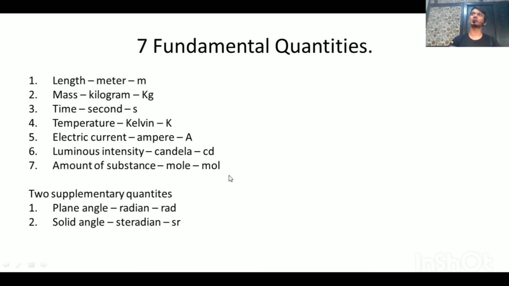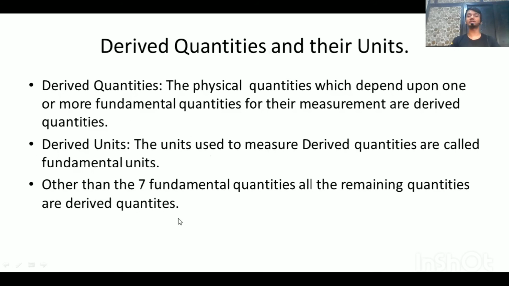Like we don't write meter every time. Every time we write 7 meter, we use small m, or we use kg for kilogram. There are also two supplementary quantities: plane angle and solid angle, whose units are radian and steradian. Okay. Derived quantities and their units.